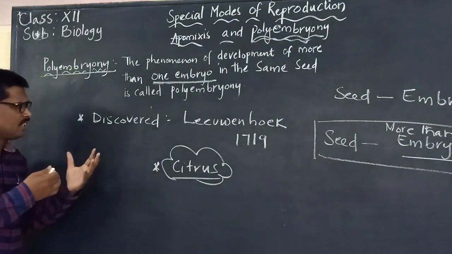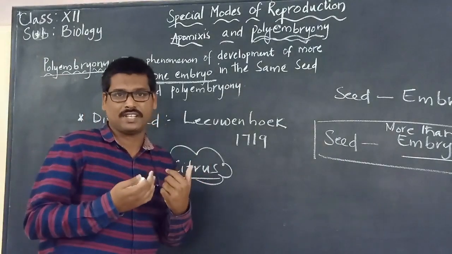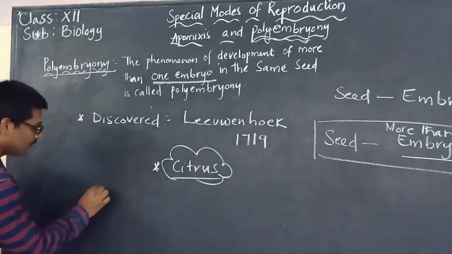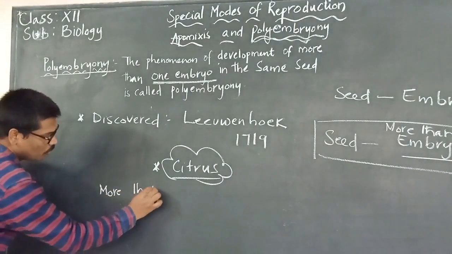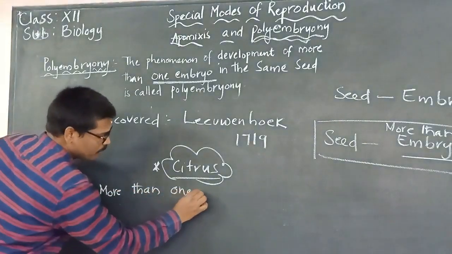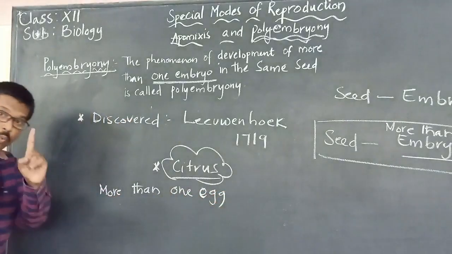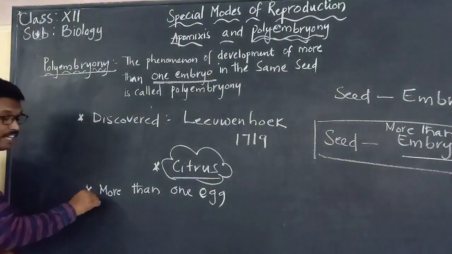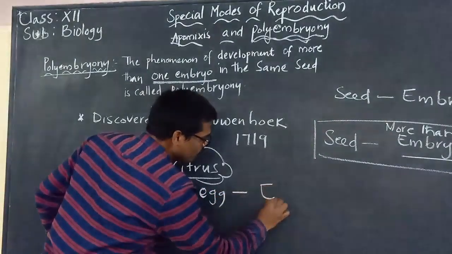There may be various reasons for polyembryony. It may be due to more than one ovule being present, or more than one egg in one embryo sac.